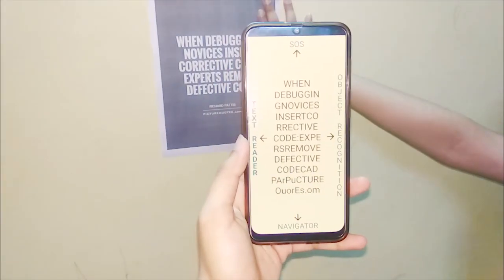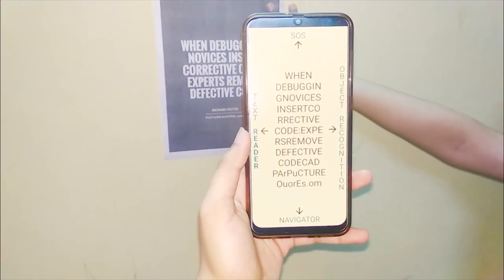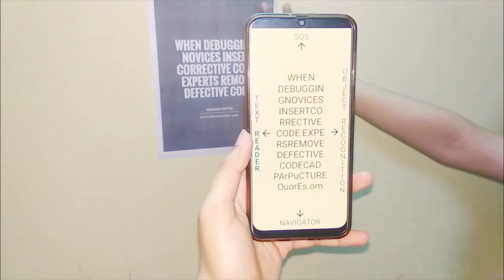Let's try the third feature of the app, text recognition. Text reader activated. Detected text: when debugging of assistance corrective code, experts remove defective code.